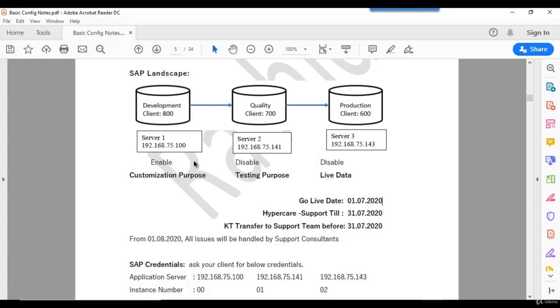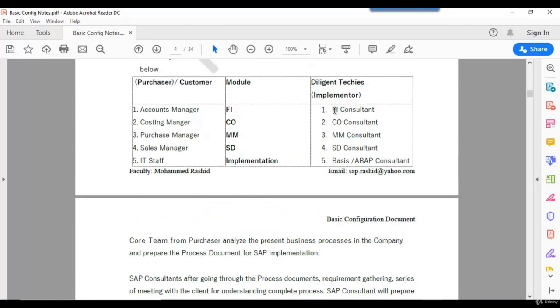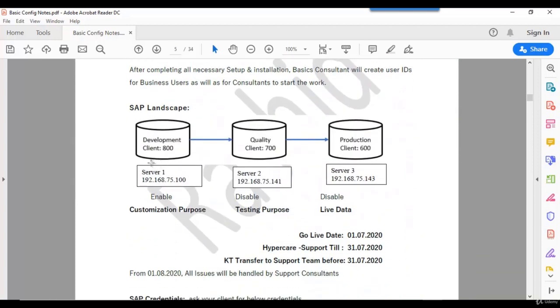What is the difference between configuration and development? FI, CO, MM, SD are called functional consultants. Coming to Basis and ABAP, these are the technical modules. Coming to the ABAP changes, for example, we created one report based on the customer request. They need one custom layout report. We created that in development.